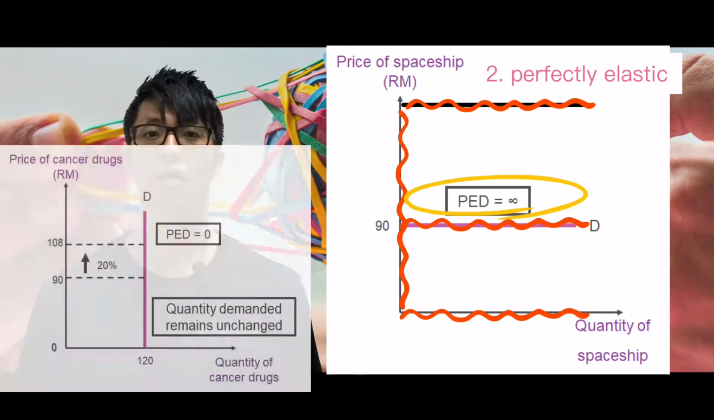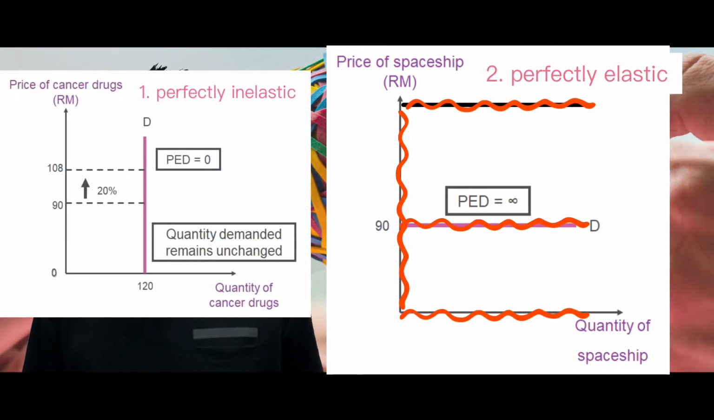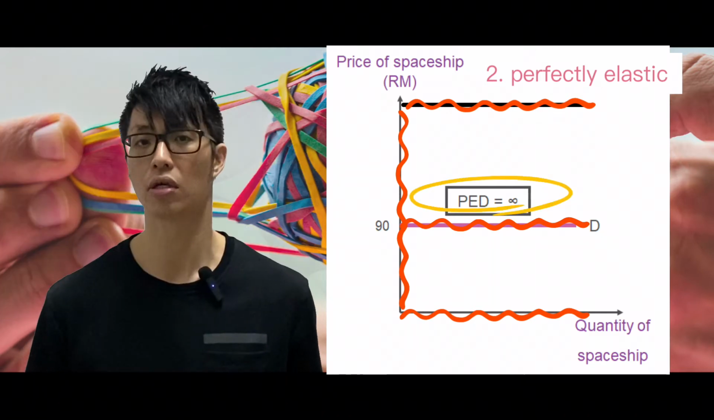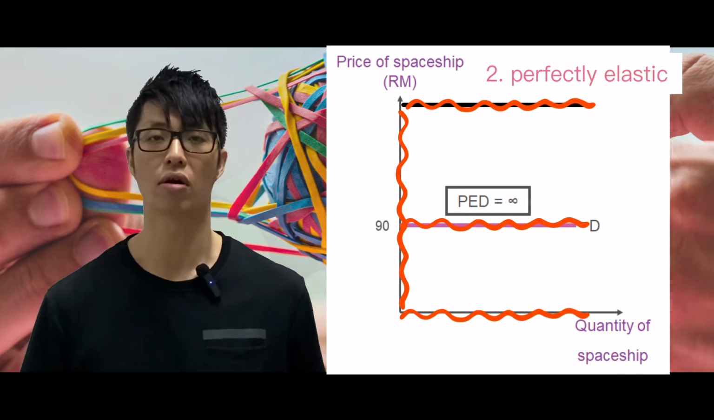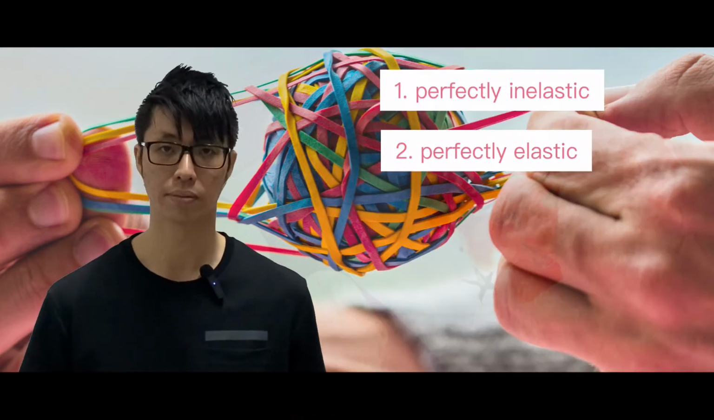For the previous one, I just found out that I forgot to talk about the coefficient. Perfectly inelastic, the coefficient will be 0. But for this, the coefficient will be infinite. So just use imaginary line and make sure your diagrams are easier to remember.